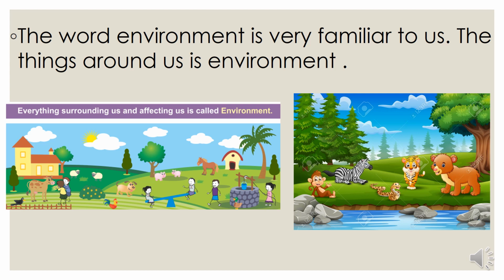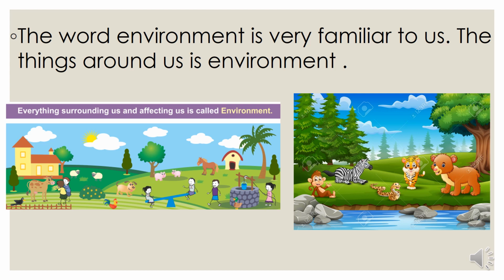For example, here I have given 2 pictures. In the first picture you can see a house, you can see students playing, you can see the sun, a well, trees, and animals. There is a horse, a cow, a hen. All these things around us constitute our environment.